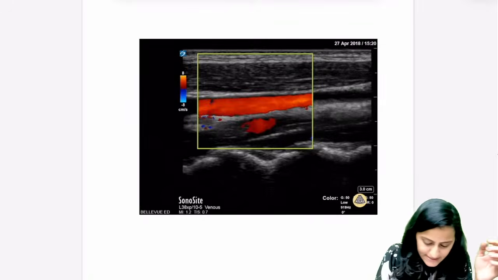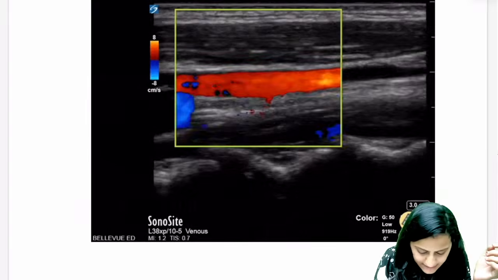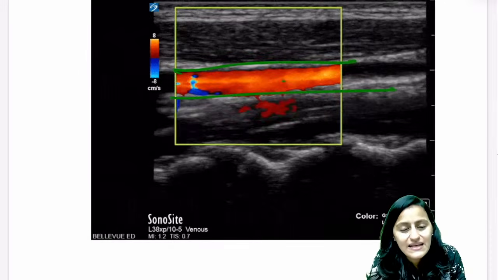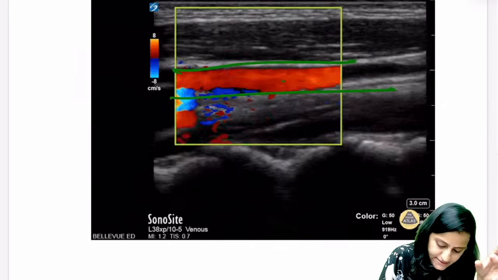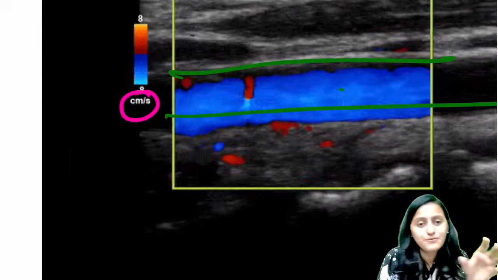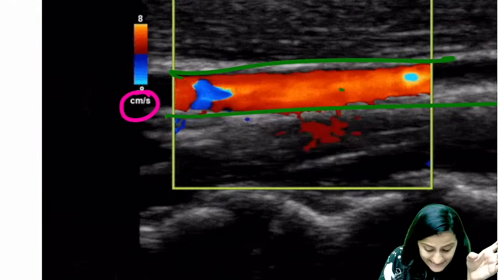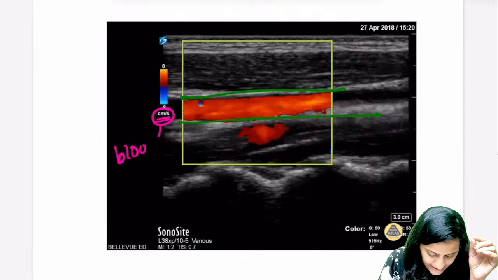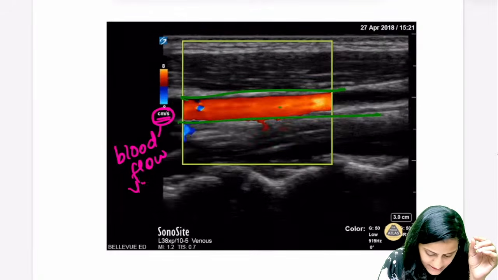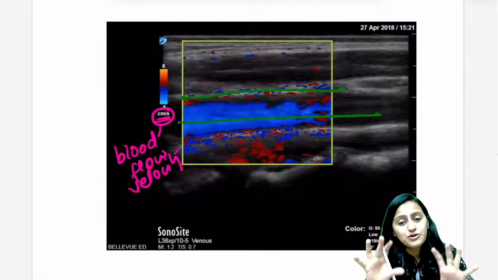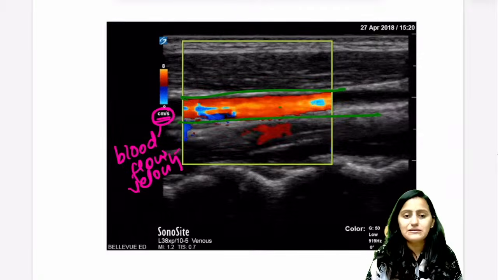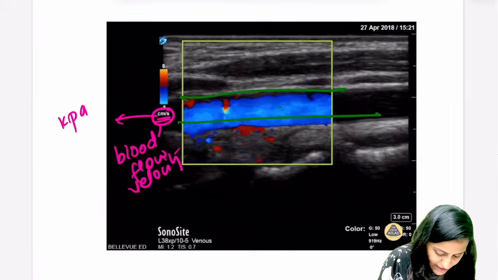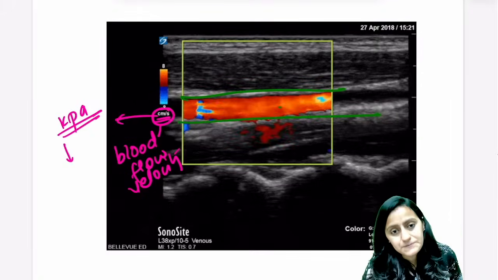Very good. This is Doppler, right? Can you see that? This is the vessel here, and you can see this color in that vessel, right? So that is the Doppler. Also appreciate that on the color scale, centimeter per second is written, telling you that the color grade identifies the blood flow velocity. Now, instead of centimeter per second, if there would have been kPa written here, then what modality would that be?